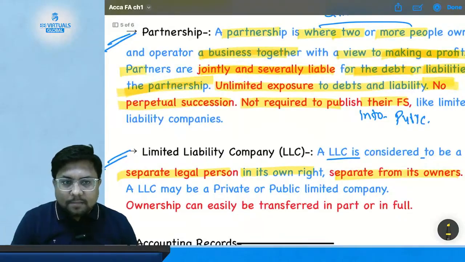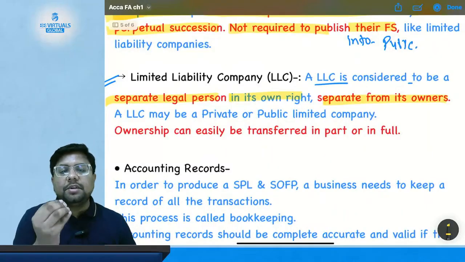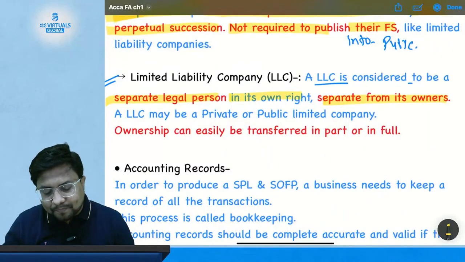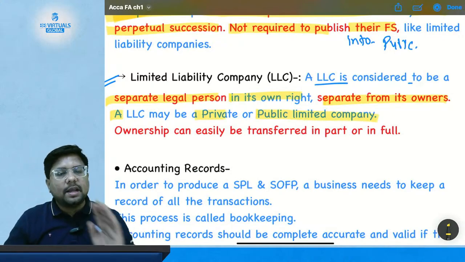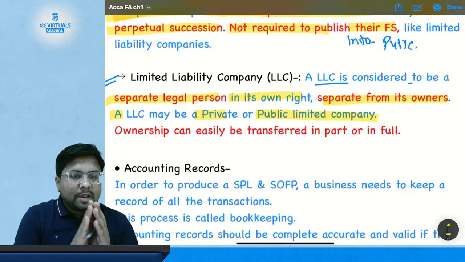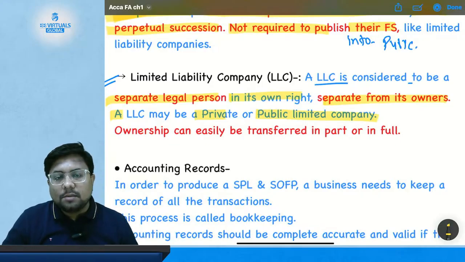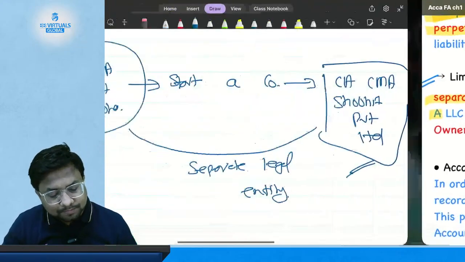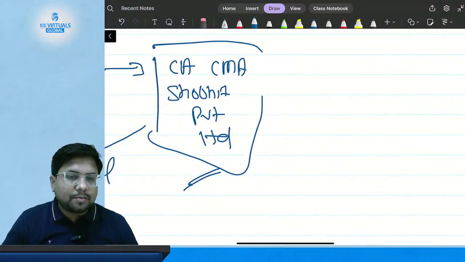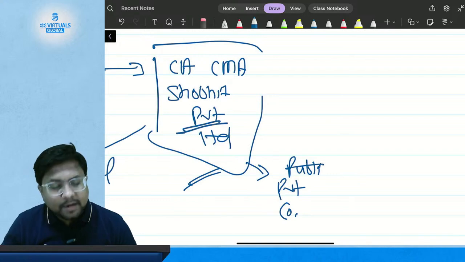That is not possible in the form of sole proprietorship, but in a company there is a complete distinction. That's why a company is treated as a separate legal person. A limited liability company may be a private or a public limited company. Whatever companies have private in their name are private companies, and whatever companies do not have private in their name are public companies. So CMA Shobhit Private Limited is a private company because it has private in its name.